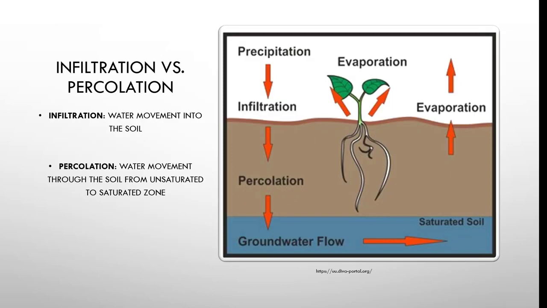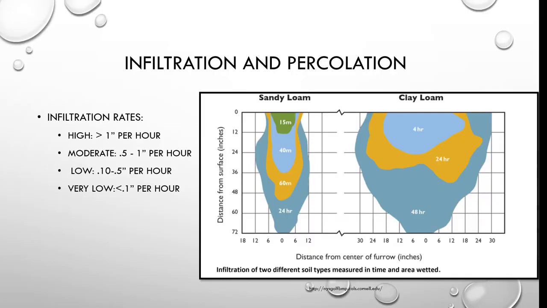So infiltration versus percolation. Infiltration is the water movement into the soil. Percolation is the water movement through the soil from the unsaturated to saturated zones. So infiltration rates, high infiltration would be 1 inch per hour. Very low would be 0.1 inches per hour. And of course, clay loam is going to be very slow. And the problem with having very slow or low infiltration rates, if you're using irrigation and if you're running it beyond the time it's going to take for it to actually infiltrate the soil, you're going to be wasting water and causing some erosion.